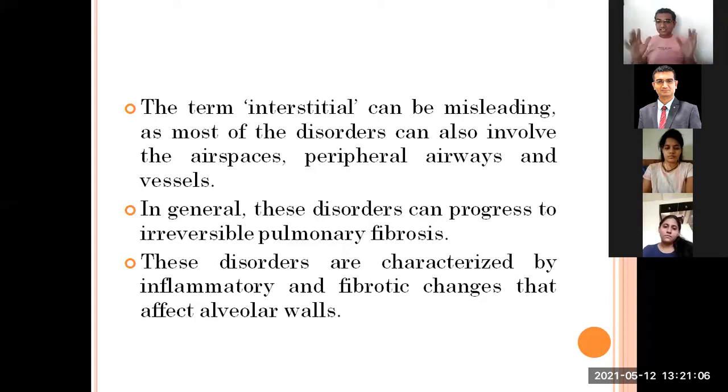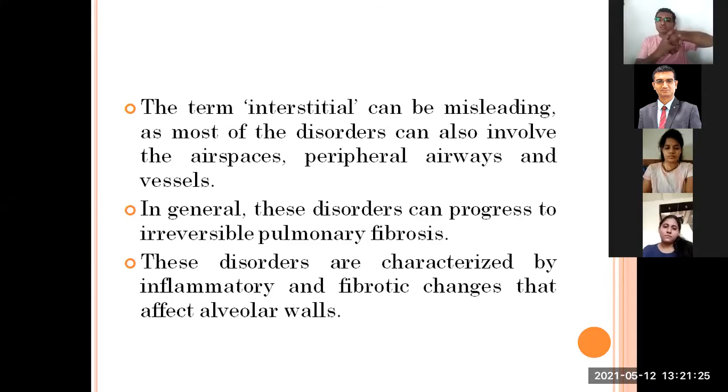Yes. Interstitial means what? We will come across many terms. Interstitial lung disease. What is interstitium? Interstitium means this is the alveoli and these are the capillary network.